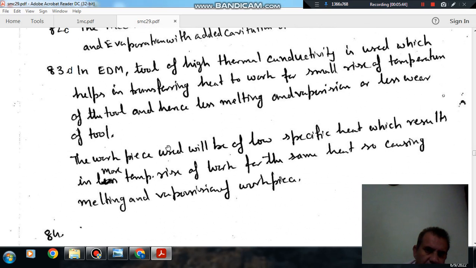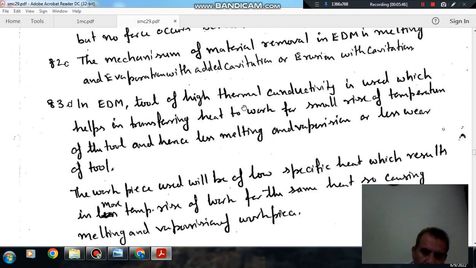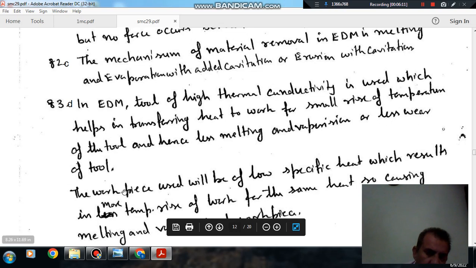Let us see the explanation also. In EDM, a tool of high thermal conductivity is used which helps in transferring heat to work for a small rise of temperature of the tool, and hence less melting and evaporation of the tool, or less wear of tool.